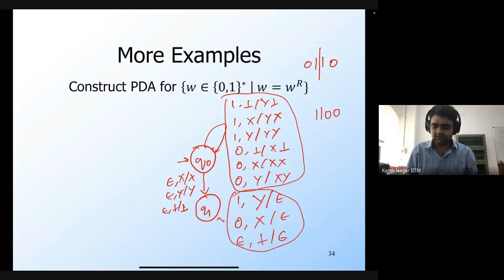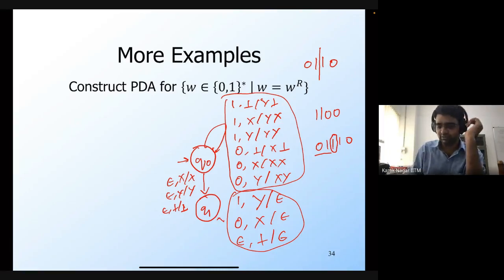Yeah, and this is only for even length, right? So that's another thing. You also need to consider odd length strings. So what should we do for odd length strings? So let's say we have something like 0, 1, 1, 1, 0. What you do is very similar to what we have done here. You will keep on storing stuff, and then for one symbol, which is the symbol exactly in the middle, you're basically going to not store it on the stack, and then you're going to keep on removing.